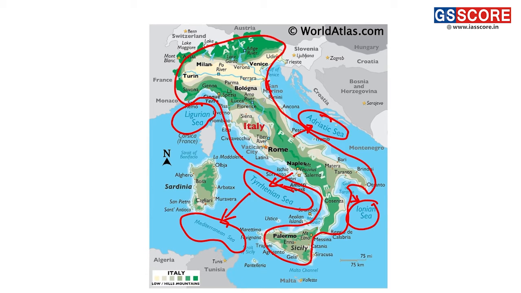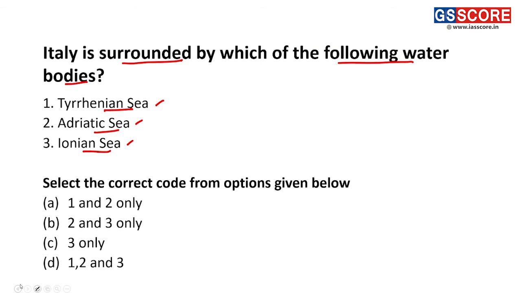So these are the major seas with which Italy is surrounded. So looking at the question again, Tyrrhenian Sea is part of the Italy coastal regions. Adriatic Sea is also a correct option, and Ionian Sea is also a correct option here. Thus the correct answer for this question is D, that is 1, 2 and 3, all of the above statements.